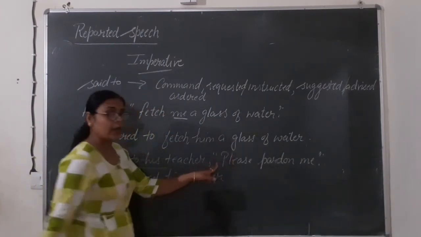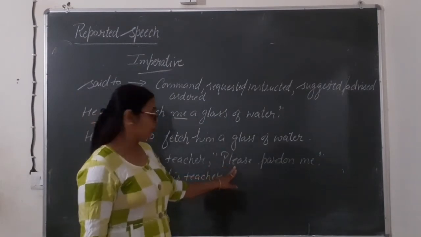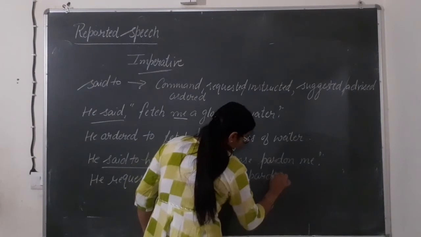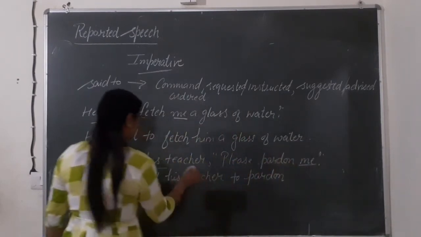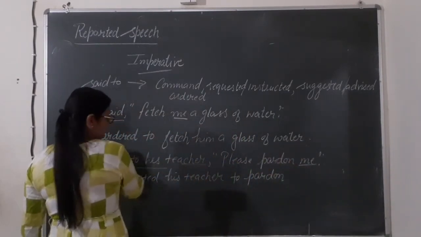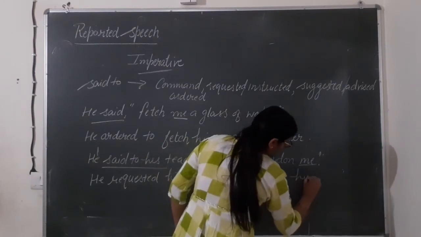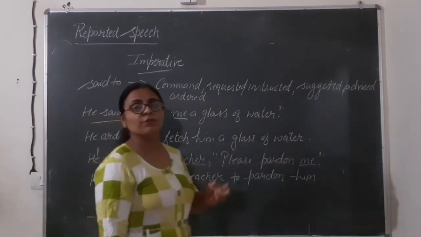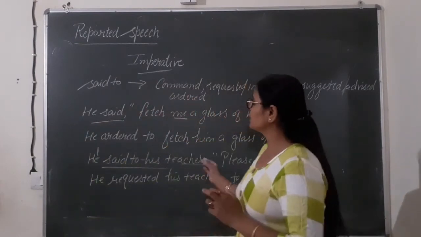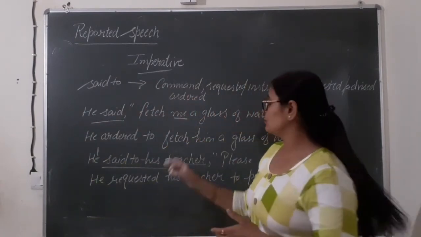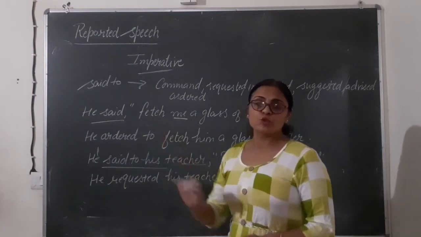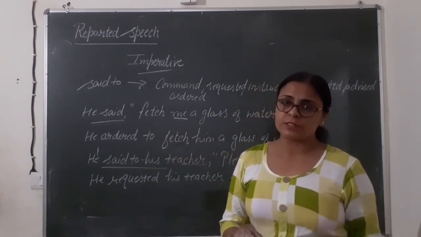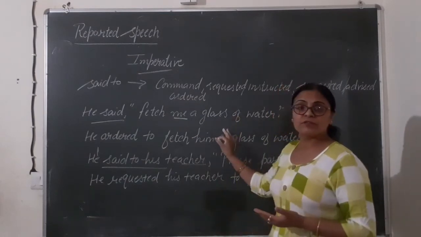Inverted commas हटा दोगे आप, तो आप please भी नहीं लगाओगे. Okay? To pardon. Me will be changed into subject. So that will be him. Okay? So ऐसे sentences में I don't think so you will face any problem. ये तो आप सिंपल कर सकते हो. आपको to लगाना है, उसके बाद आप जो अपना रिपोर्टिंग स्पीच है वो आप उसको ज्वाइन कर दोगे. There are so many exercises in the different books you can practice of this, especially imperative sentences.